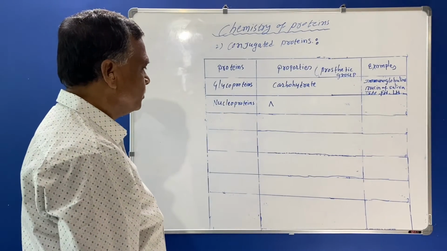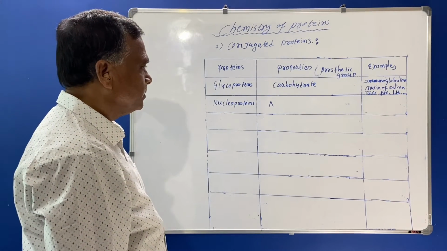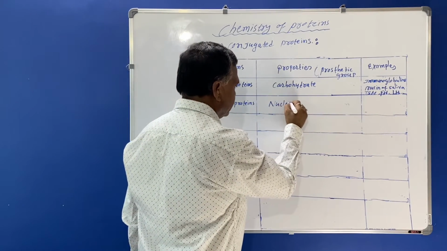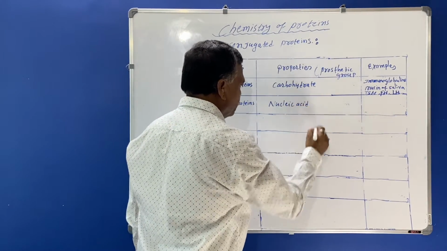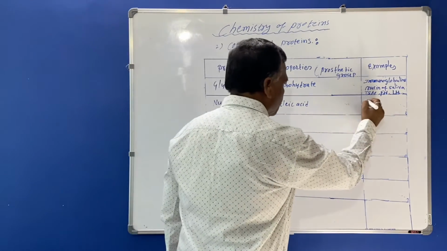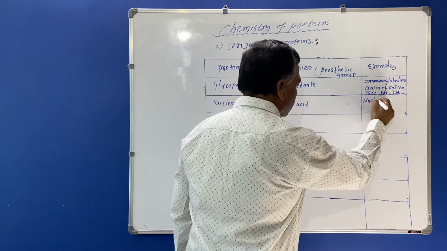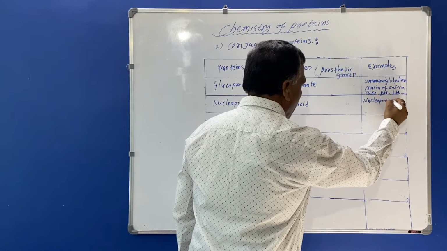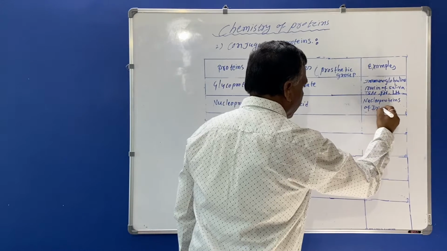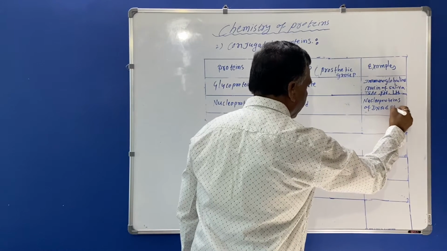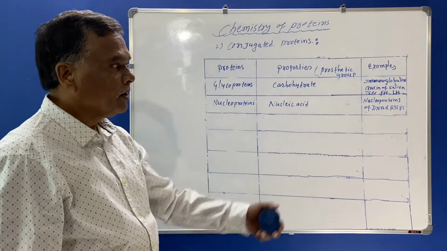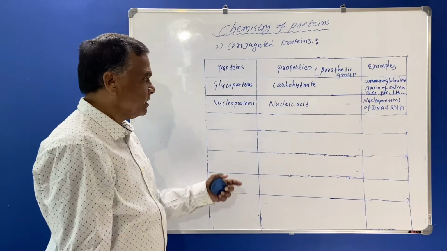The prosthetic group will be nucleic acid, and the examples are nucleoproteins of DNA and RNA, means deoxyribonucleic acid and ribonucleic acid. They are the examples here.